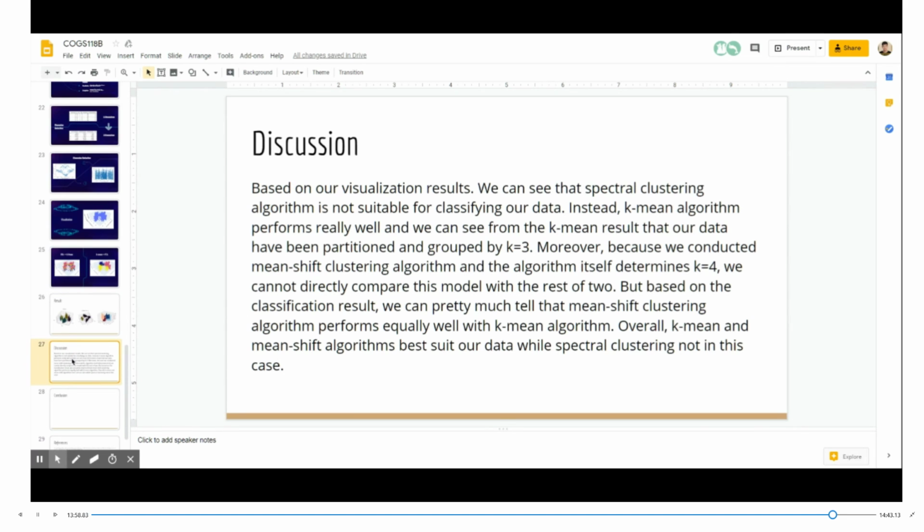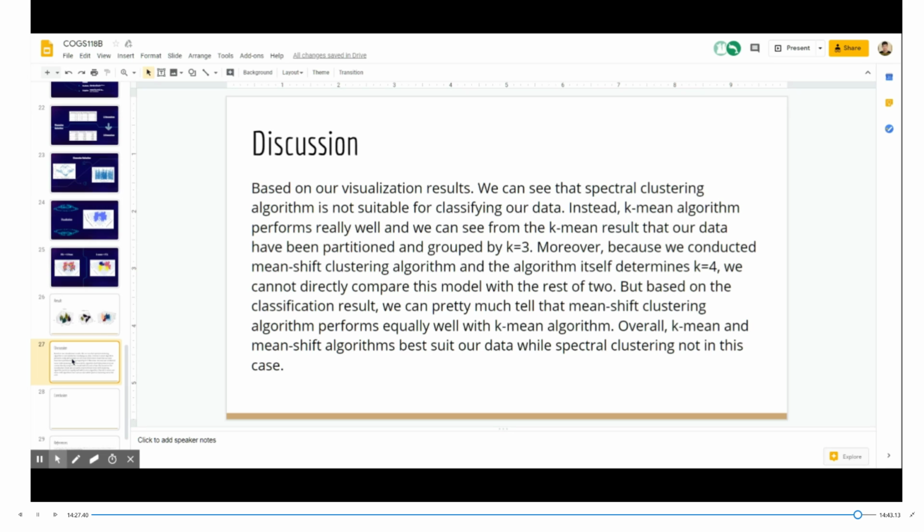Based on our visualization results, we can see that the spectral clustering algorithm is not suitable for classifying our data. Instead, the k-means algorithm performs really well, and we can see from the k-means result that our data have been partitioned and grouped by k equals 3. Moreover, because we conducted the mean shift clustering algorithm and the algorithm itself determines k equals 4, we cannot directly compare this model with the other 2.